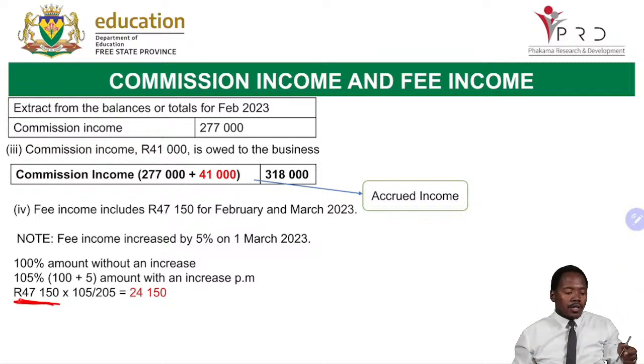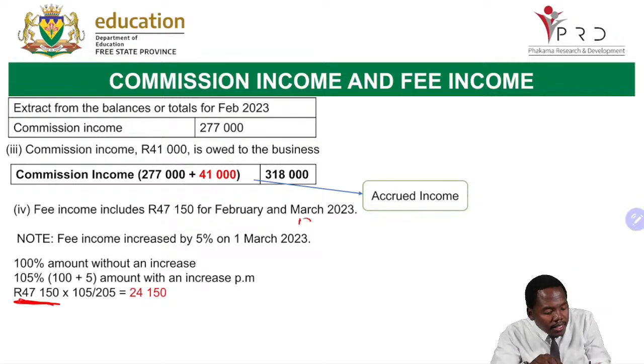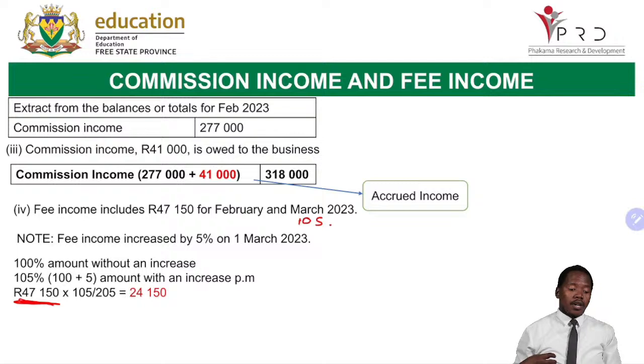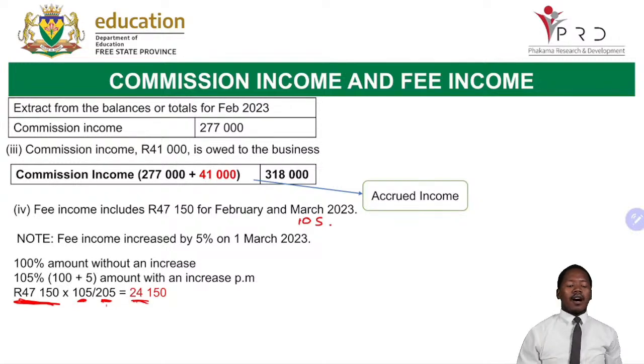Now, what are we going to do? We say the percentage that we want, we are looking for the percentage of March. Remember, March doesn't belong to the financial period, so we need to remove that. So we say 105, which is the percentage for March, divided by 205. And then we get 24,150.